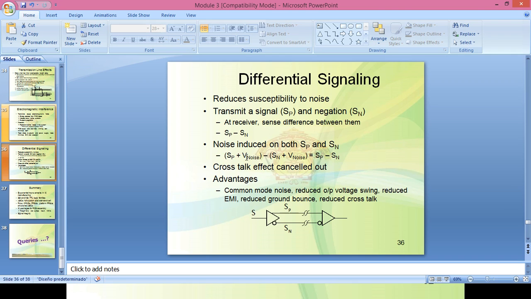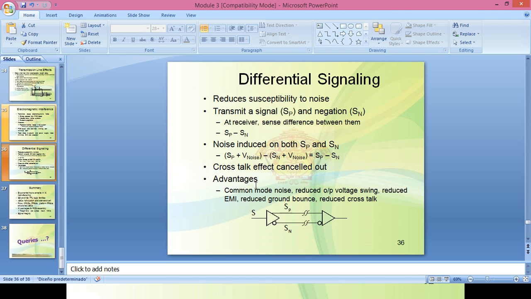SP plus noise minus SN plus noise, so the noise is automatically cancelled out. Whatever common noise is added will be cancelled out. This also removes the crosstalk effect.